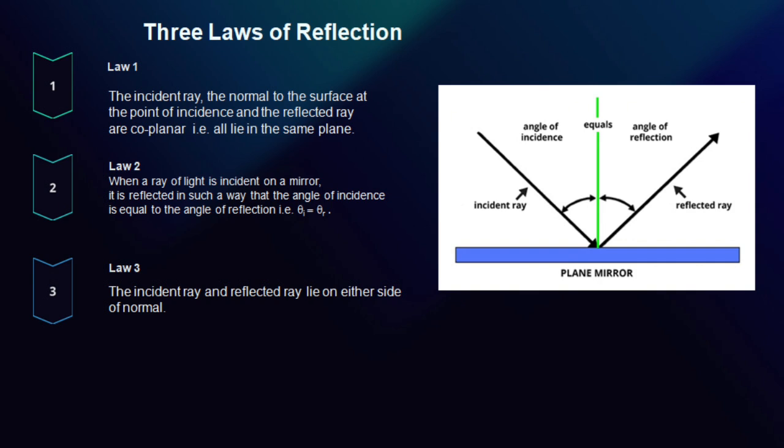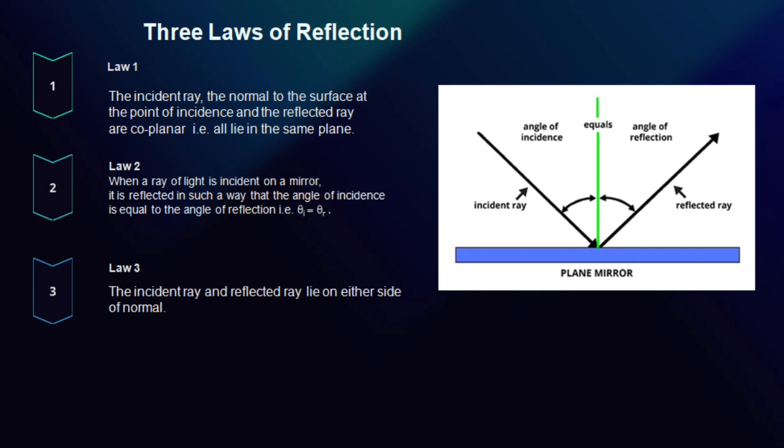The second law is the angle of incidence formed by the incident ray and normal is always equal to the angle of reflection formed by the reflected ray with the normal. In short, the angle i is equal to the angle r.